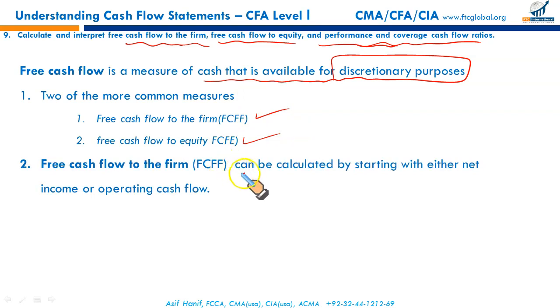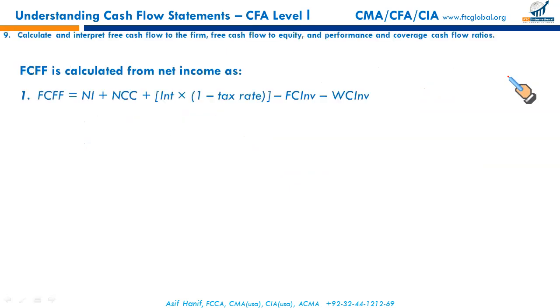First, free cash flow to the firm. What is free cash flow to the firm? The cash available for discretionary purposes we can utilize in the firm. It can be calculated in two ways. First, it can be calculated taking your net income from the income statement. NCC means non-cash charges. What are the non-cash charges? Depreciation, amortization.